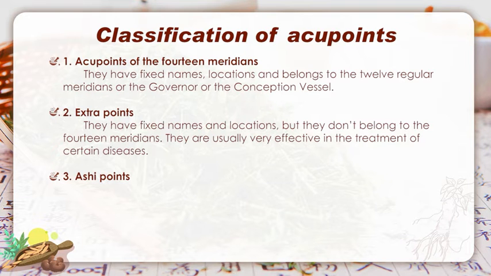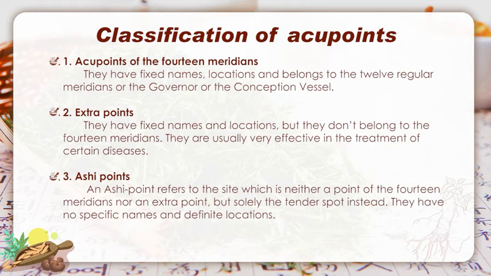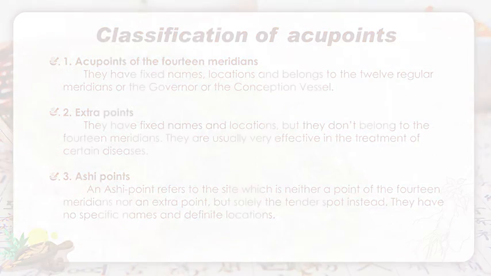They are usually very effective in the treatment of certain diseases. For example, 四缝 is highly effective for infantile malnutrition. An Ashi acupoint refers to a site which is neither a point of the 14 meridians nor an extraordinary acupoint, but solely the tender spot instead. They have no specific names and definite locations.